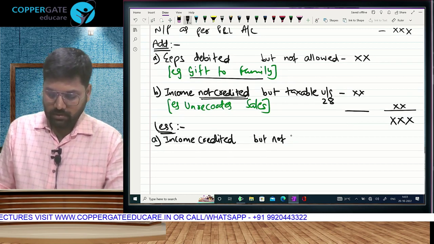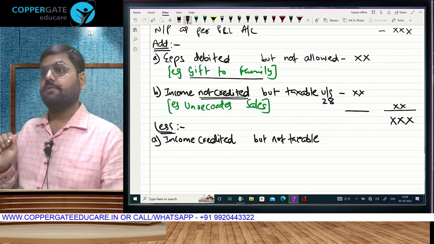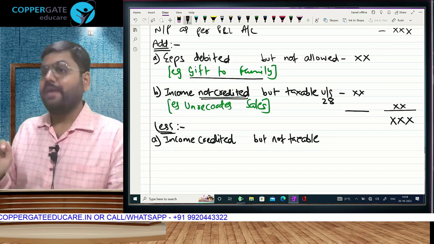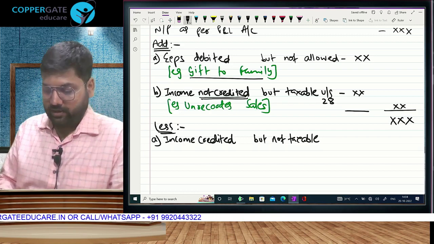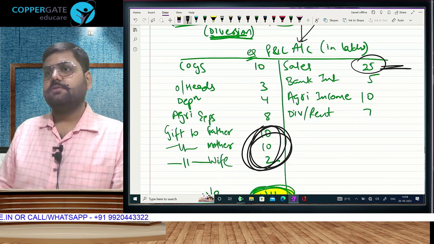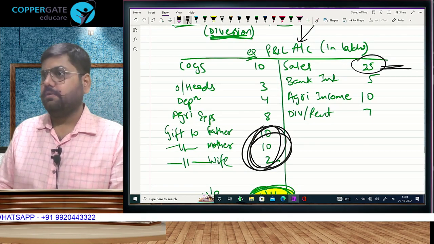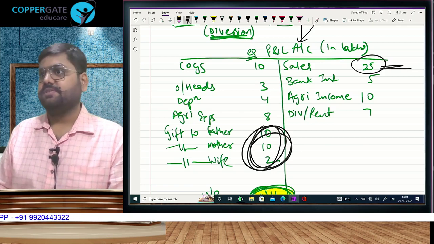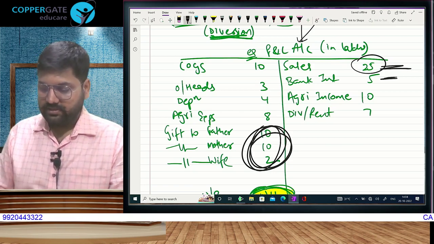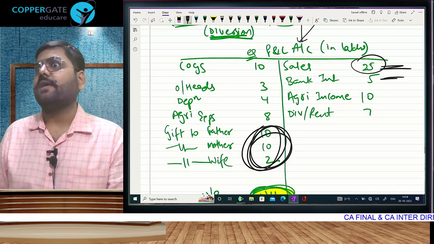not taxable. You listen carefully. You can't stop here. Because if you write not taxable, you will come here. Look, this is income. It is credited. And it is taxable in business. So don't touch. This is income which is credited. Is it taxable or not taxable?